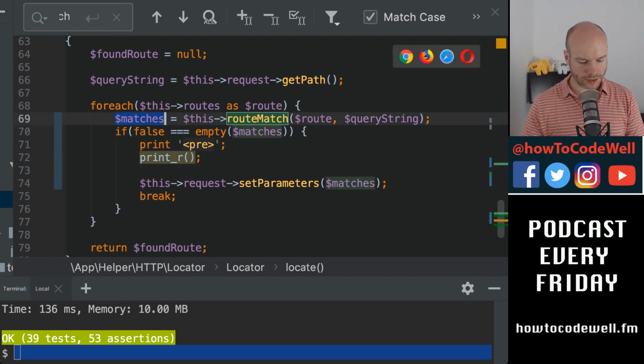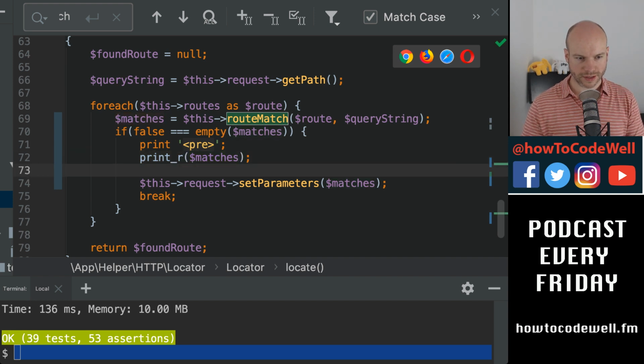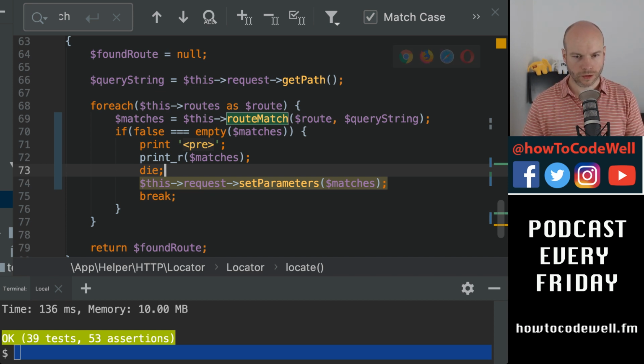This would make it so much easier. I could just step through it all and go, yes, at this point we have this, instead of writing var dump and die and all of this stuff. It also means that I wouldn't have to be jumping between the browser. Yeah, that's fine.